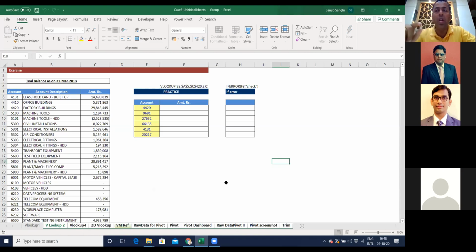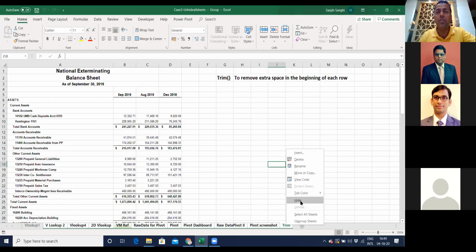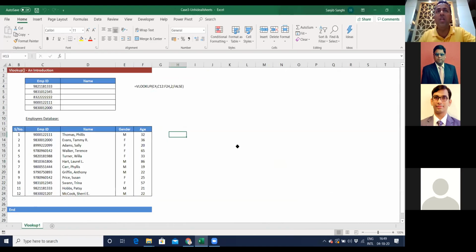You want to create a macro where all the sheets of the table, which means this is a security measure. If you are getting a file and you want to know what are the sheets which are unhidden, you can simply write a macro, run that macro. All the sheets which are there in that Excel file will come up, which means कुछ छुपा के नहीं रख सकते आप. So Excel has a power where you can hide all the sheets. So I select all the sheets and I hit hide. Right? So all my sheets are hidden.